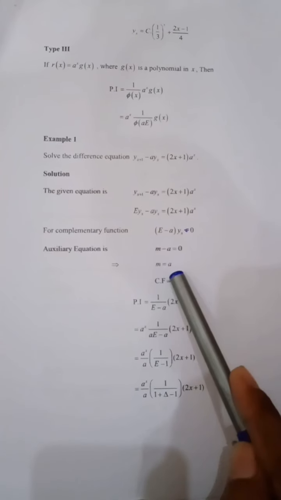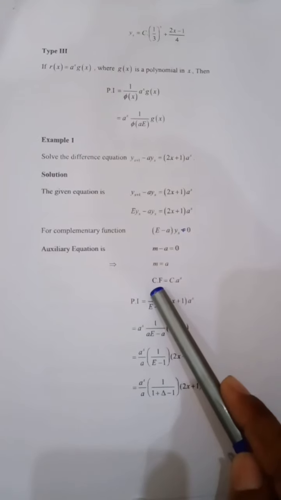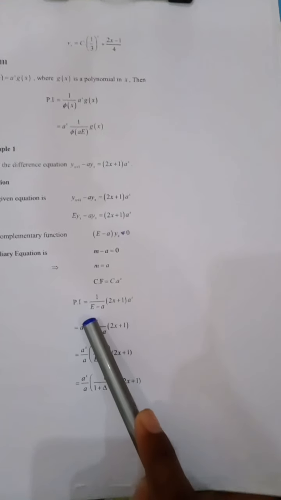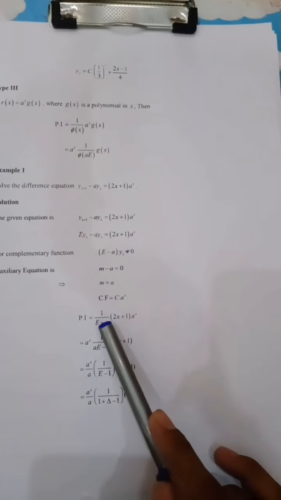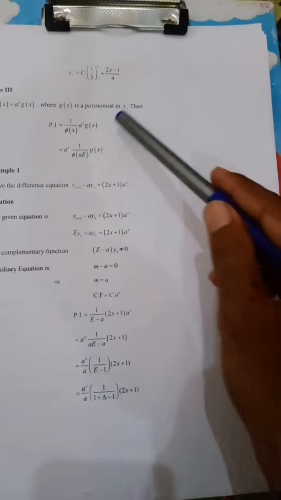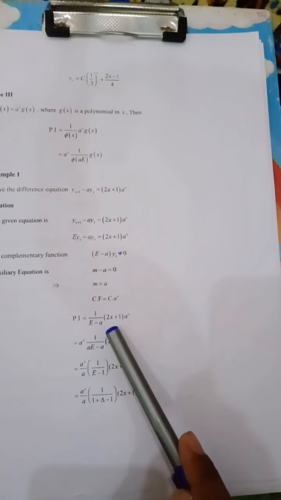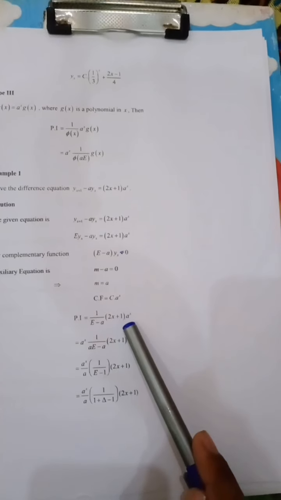Here m is equal to a. The complementary function will be c a raised to power x, and we check out the particular integral stated above, which is 1 over E minus a into (2x plus 1) into a raised to power x.